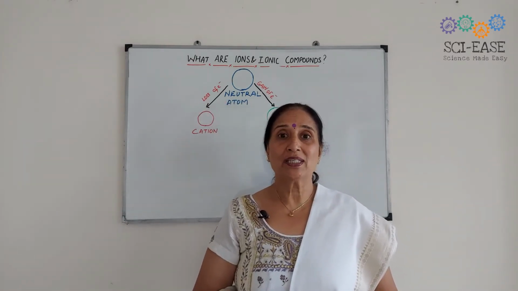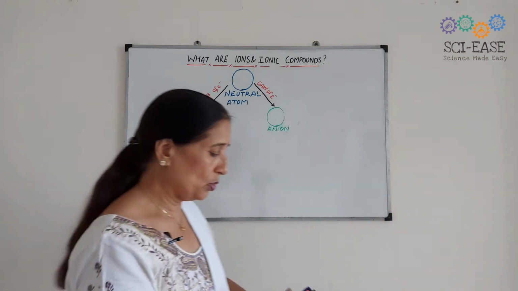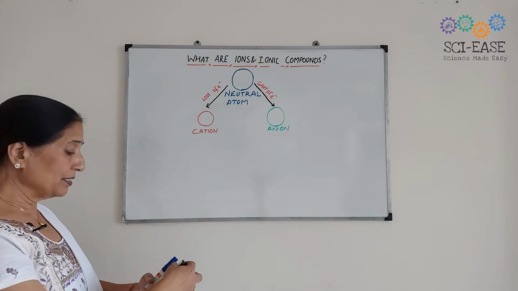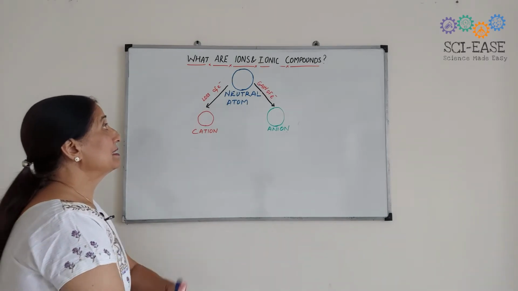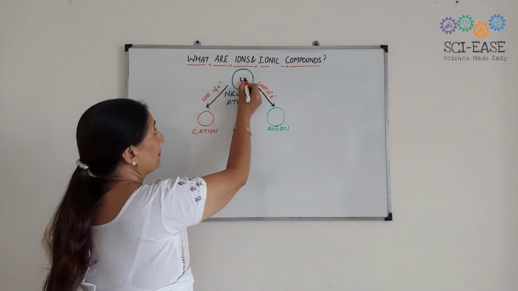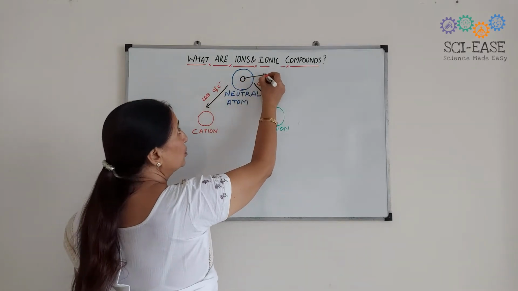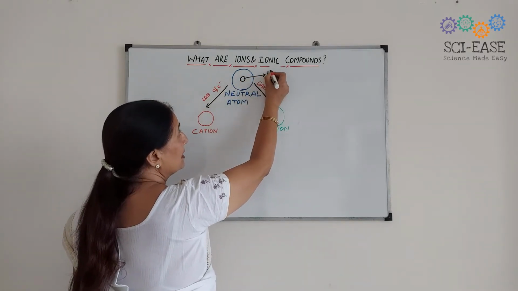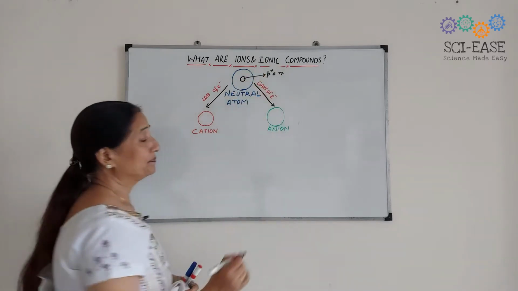Protons and neutrons are present in the nucleus of an atom. Suppose this is the neutral atom and this is the nucleus. Inside the nucleus, there are two subatomic particles, that is protons and neutrons.